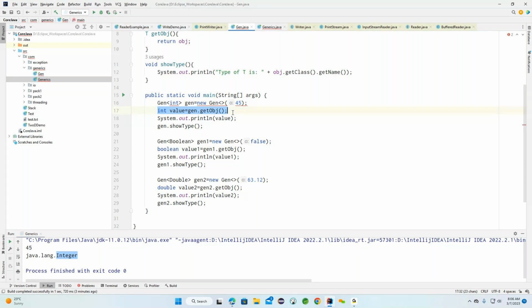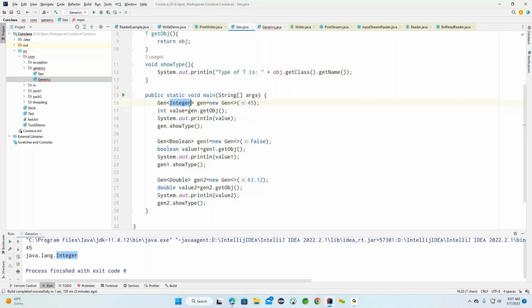We cannot provide the primitive type here. Getting the point? This is important here. So why can we not provide the primitive type? Basically, for the generic type of object, we need to provide only an object type. Okay, we cannot come up with a primitive type. We can provide only an object type here. So this is what we need to understand here. All the primitive types will not work here.